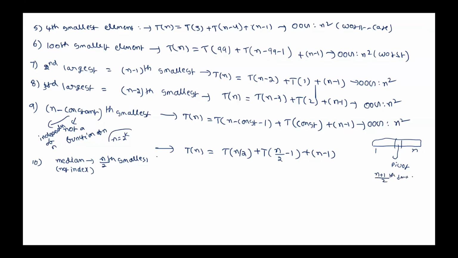That means n plus 1 by 2 minus 1 elements on one side. What can you say about the number of elements on the other side? N minus 1 minus (n plus 1 by 2 minus 1). If it is left, this is right. Is that correct?